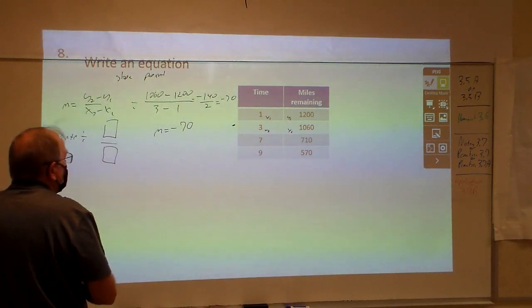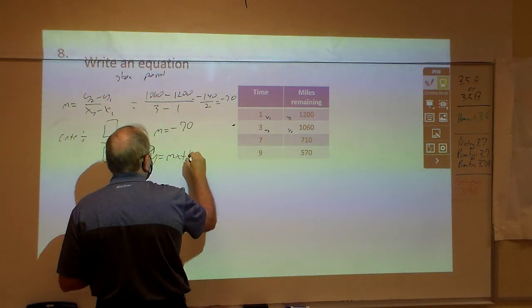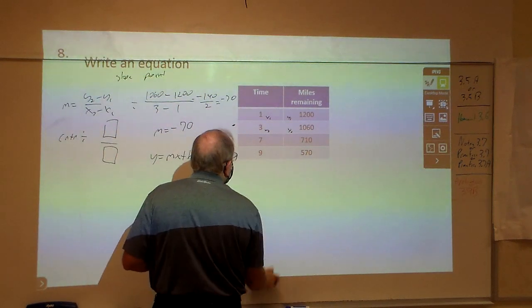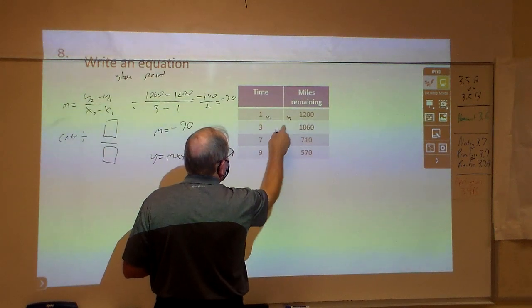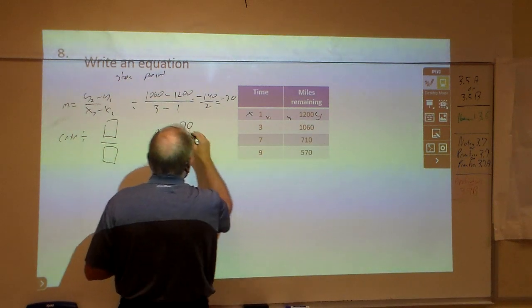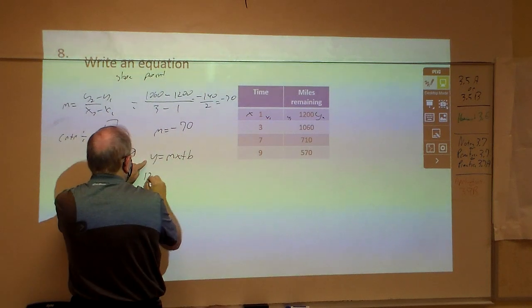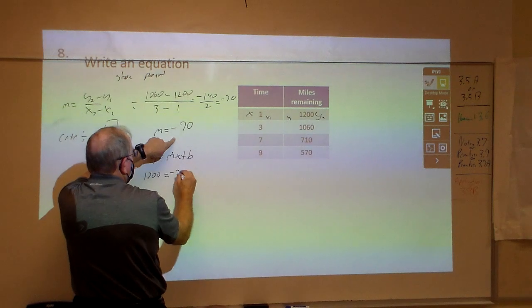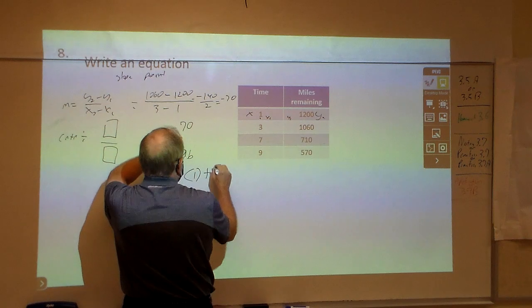Negative 70. And then I like to use this particular form here, y equals mx plus b, to find what the actual b value is, or y-intercept. And I'm going to go up here and I'm going to use now this first point right here because the numbers are a little easier, I think. So I'm going to replace the x, that's x, and that's y. M is negative 70, so this y is right there. That 1200 equals the m, that negative 70 right there, times x, which is 1, plus b.